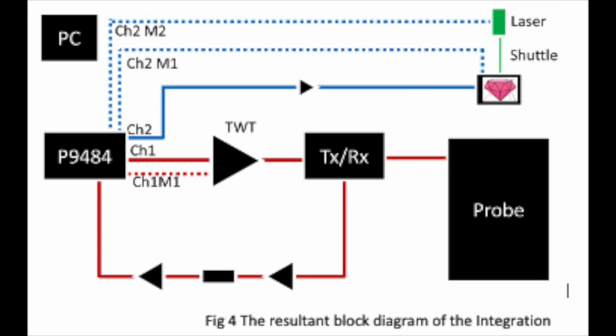So our solution is in this block diagram. First of all, we eliminated the RF front end, both on the transmit side and the receive side. So this improved our signal to noise. On channel 1, we generated a 70 megahertz pulse directly. On channel 2, we generated a 3 gigahertz FMCW signal and also a TTL signal to drive the laser. The TTL signal and the 3 gigahertz signal, this was the hyperpolarization process.